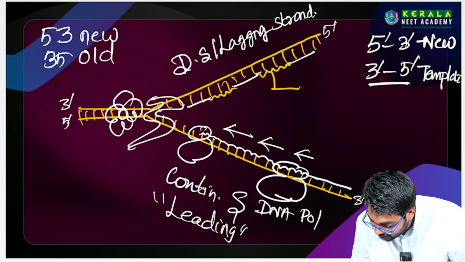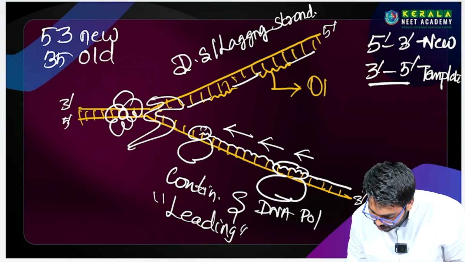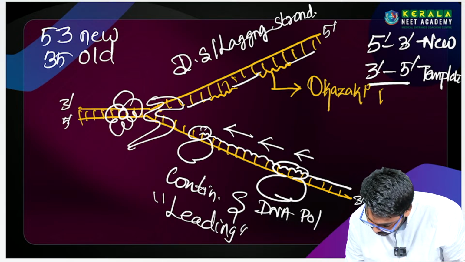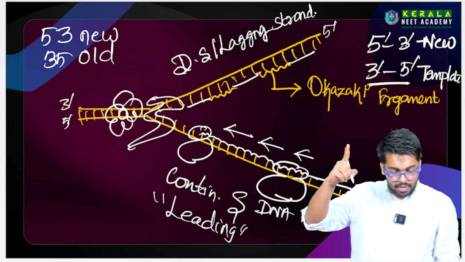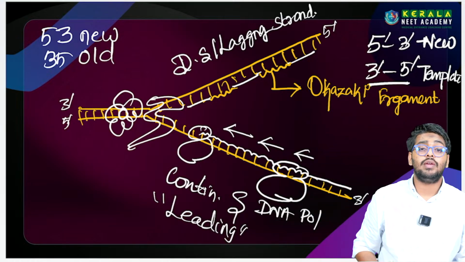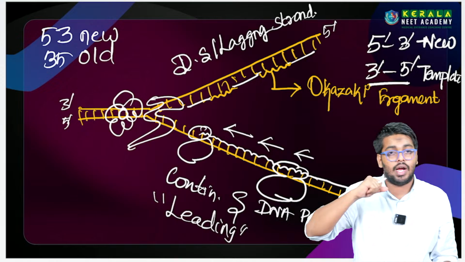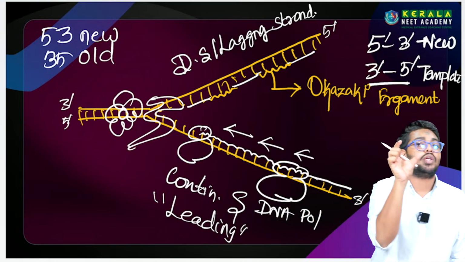இந்த புதுசா ஃபில் பண்ணா இந்த ஒரு பீஸ் ஆஃப் DNA இஸ் கால்ட் Okazaki fragment. புரியுதா? Okazaki fragment. This fragment is called Okazaki fragment because in the discontinuous strand or lagging strand, the DNA polymerase will synthesize a stretch of DNA.